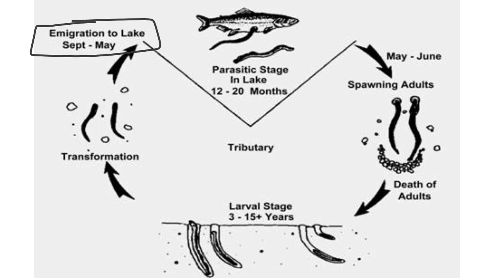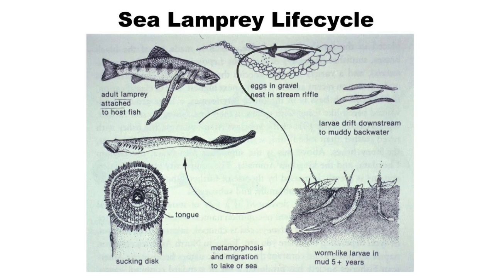The male and the female build a nest using gravel and stones. There is a short courtship. Once they have a short courtship, they shed the gametes into the water, with the female shedding out the eggs and the male shedding out the sperm. Then fertilization occurs.